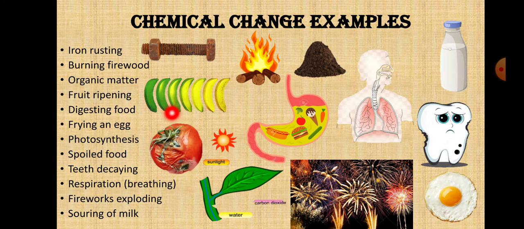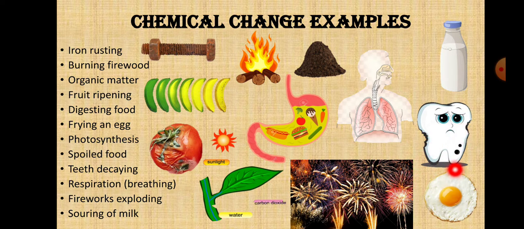Fruit ripening: once the fruit is ripened, as shown in the picture, if a banana has ripened, you cannot bring back the raw banana again. And digestion of food: once the food gets digested, you cannot bring back your burger or pizza, whatever you ate. So digestion of food is also an example of chemical change.